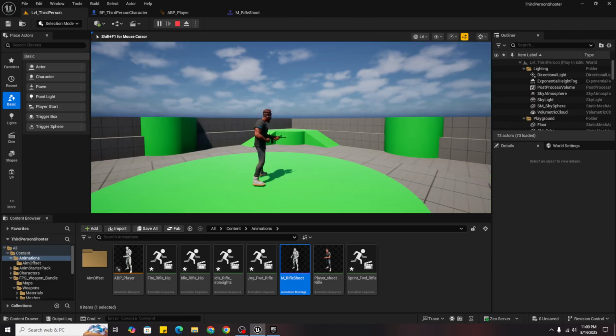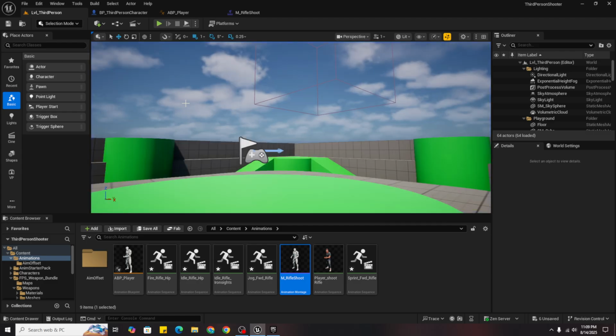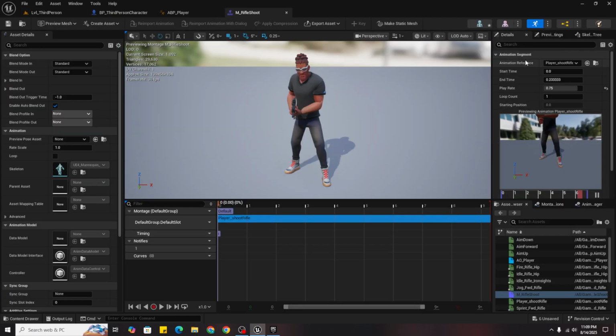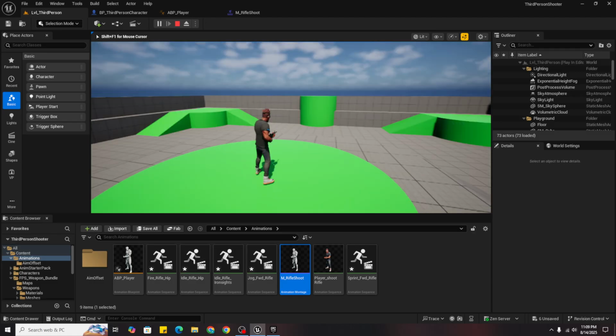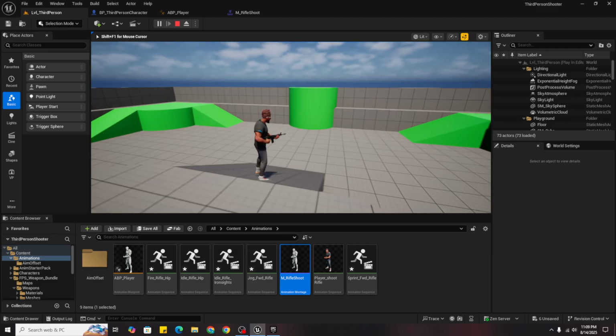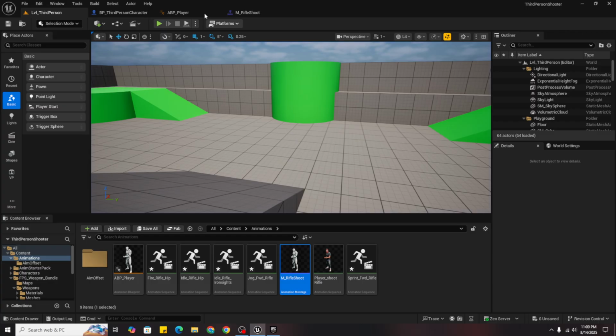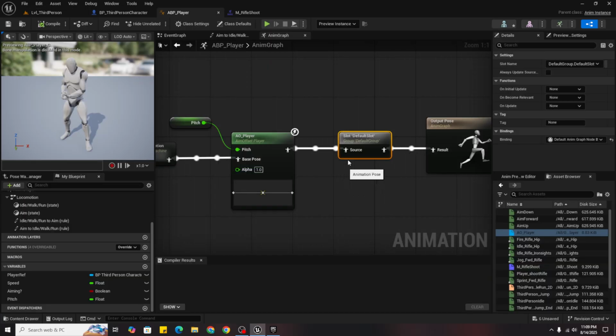So now it's more noticeable and better. We can also put it to 0.5. Now test it. Yes, but as you can see, again same thing.